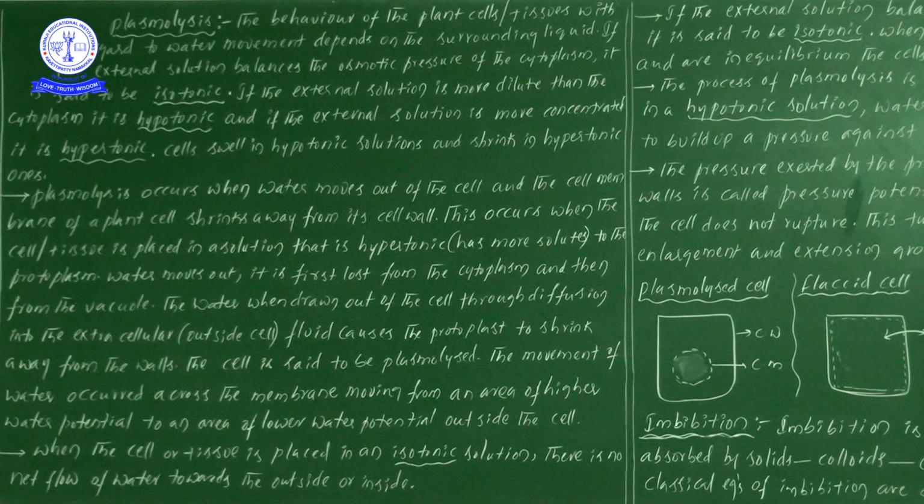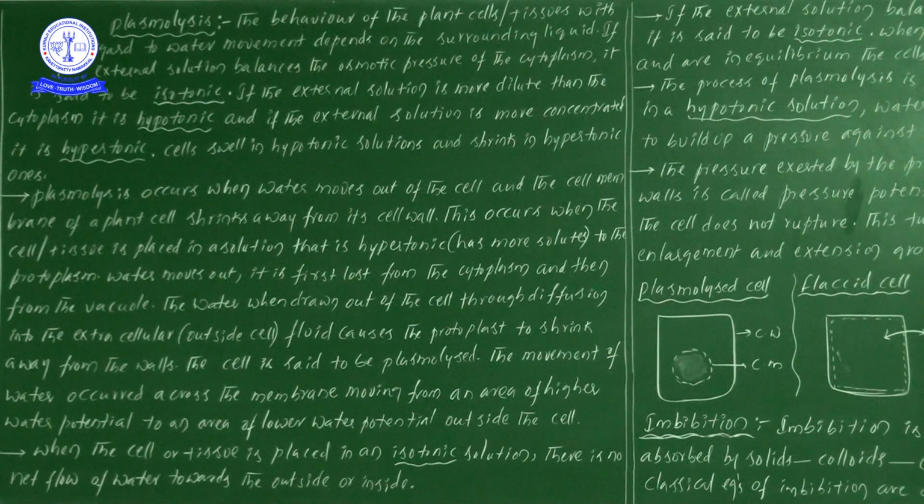If more solutes are there, the water potential value will be less. Water molecules always move from higher water potential to lower water potential. Remember this, it is important.